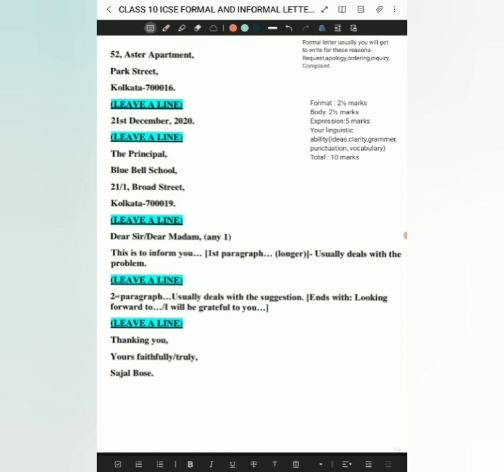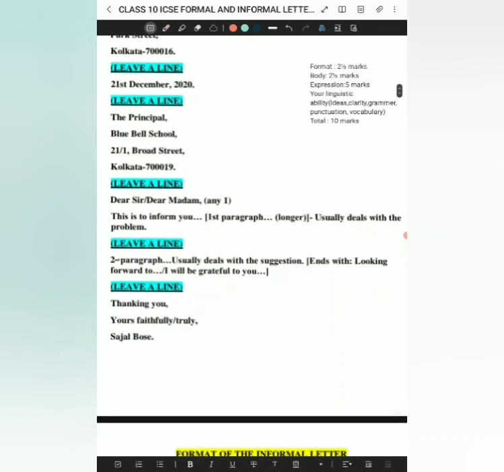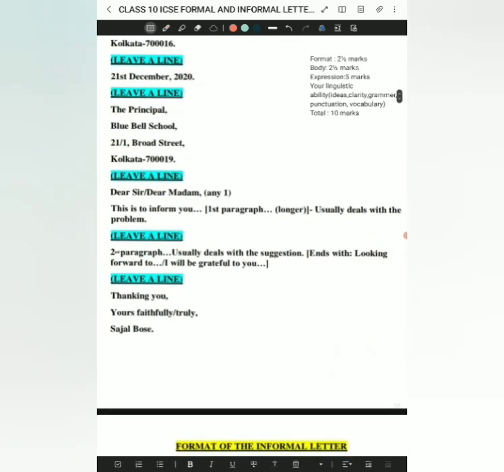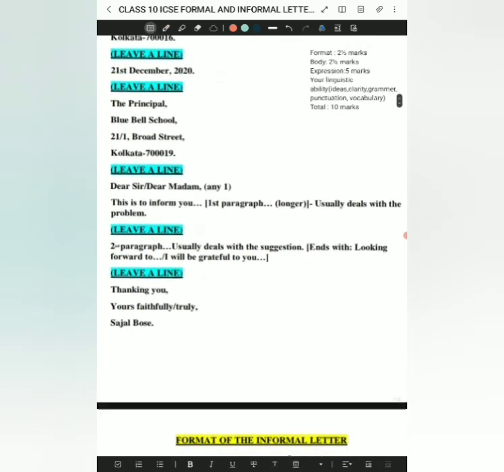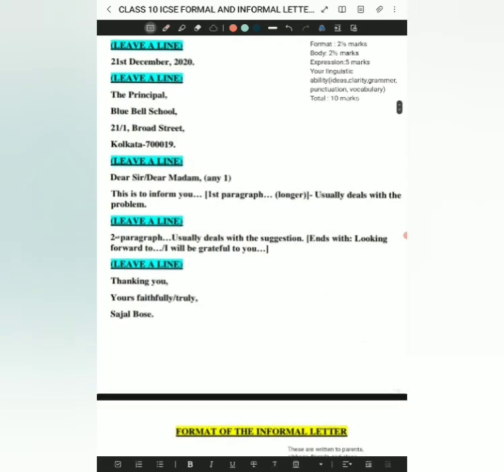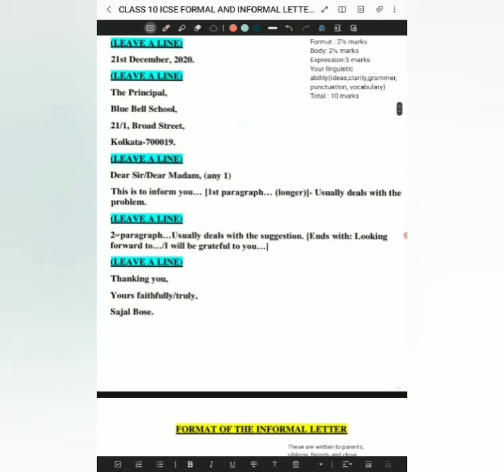Like that. And then you will write the address of the person to whom you are sending. Here I have written: The Principal, Bluebell School, 21 by 1 Broad Street, Kolkata 7019. Then you will leave a line, and then remember, any one of the two: Dear Sir or Dear Madam. And then you will start your letter writing for formal writing.